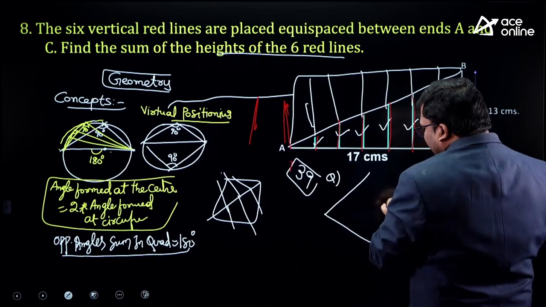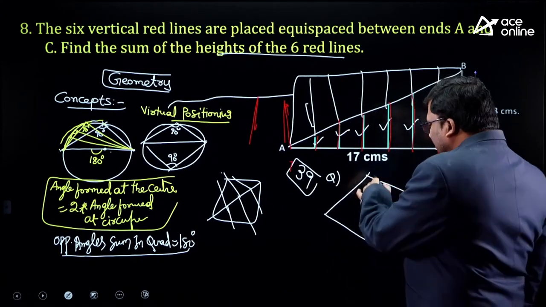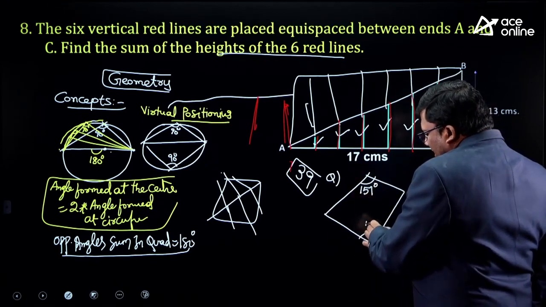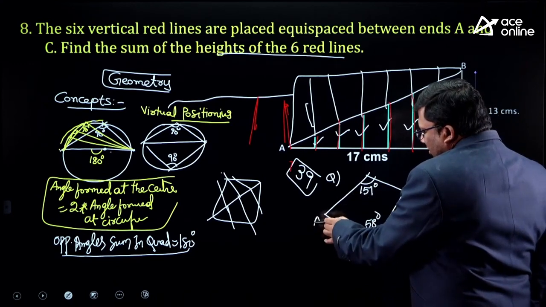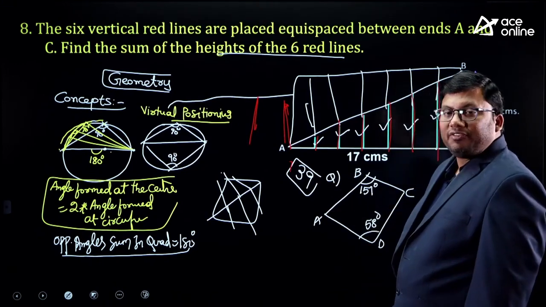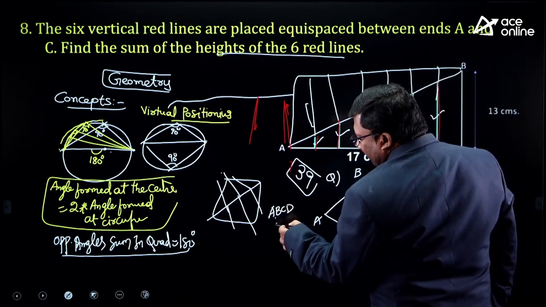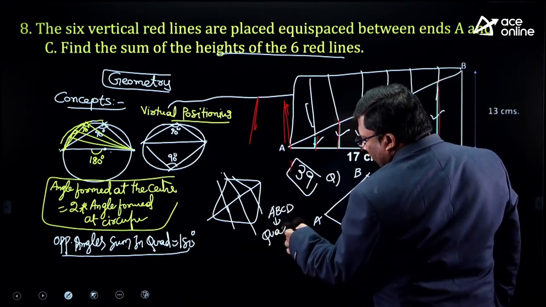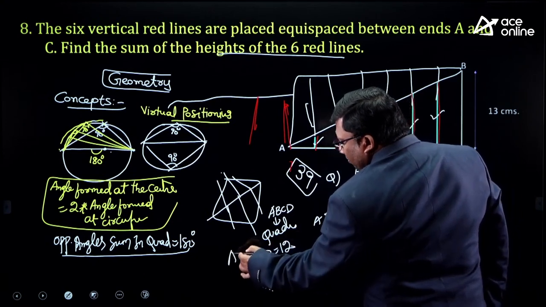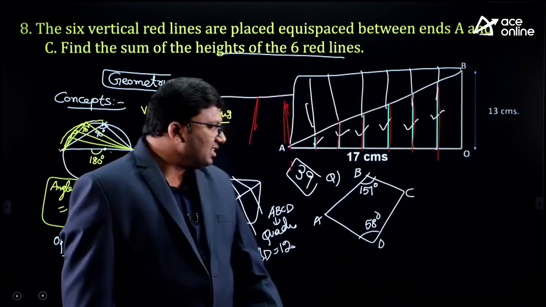Suppose ABCD is a quadrilateral. Angle B is 151 degrees and angle D is 58 degrees. BD is 12. Find AD. There is a four-sided figure that is given. ABCD is a quadrilateral, angle B is 151 degrees, angle D is 58 degrees.